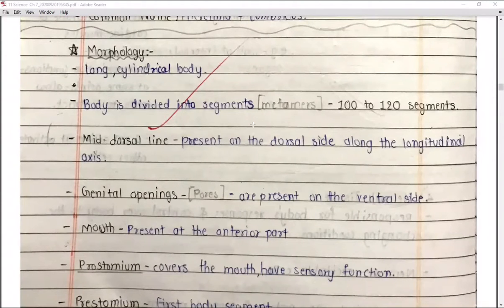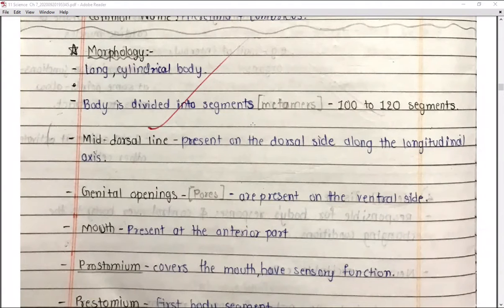Next, a mid-dorsal line is present on the dorsal side along the longitudinal axis. The dorsal side means the upper portion, and the ventral side means the lower portion. So on the upper portion there will be a mid-dorsal line. Mid means in the middle, dorsal means it is present on the dorsal side, and the line is the presence of a vein or artery being carried.